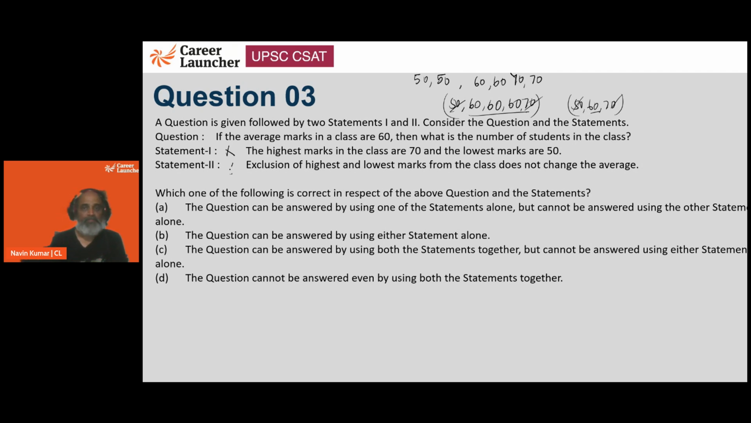Right? So even if we club them, as you can see, we won't be able to answer the question. So the question cannot be answered using both these statements even together. Right? So option D.